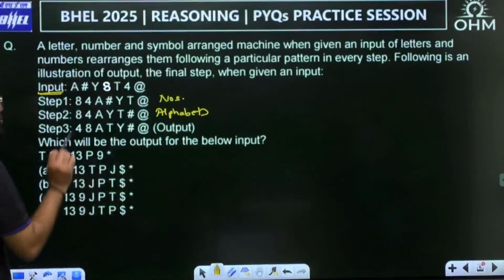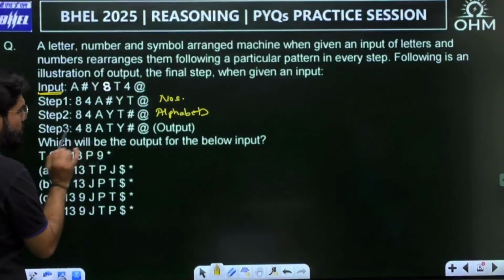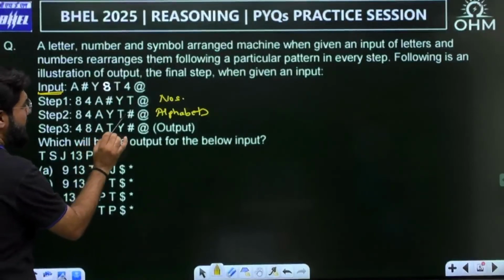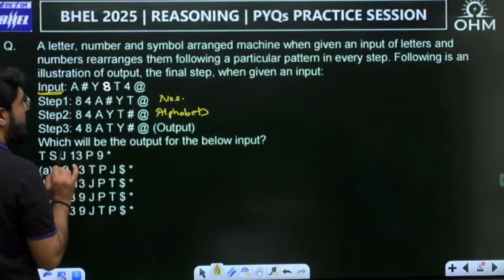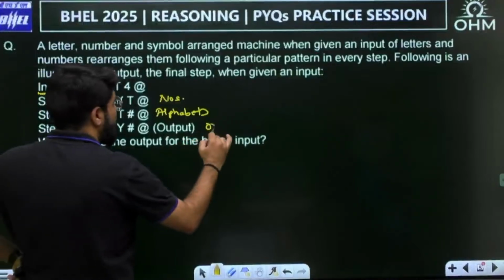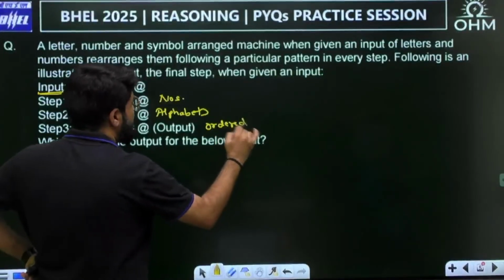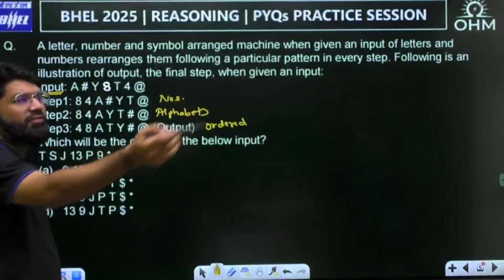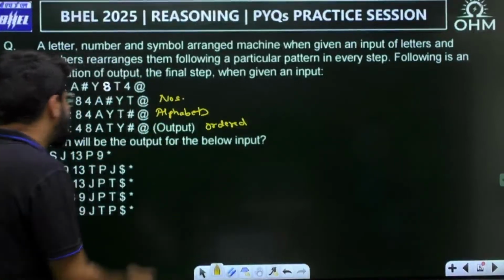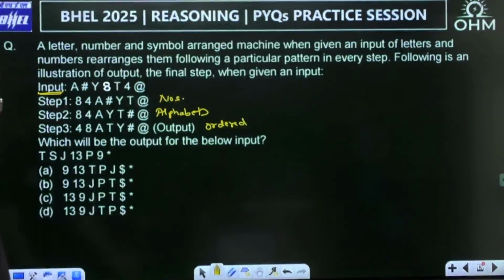And then what is the final output? Now see, 8 4 becomes 4 8. Looks like increasing order. Then ayt becomes aty. Yes, alphabetical order. So now it is an ordered output. Ordered means numbers in the increasing order and alphabets in the alphabetical order. And symbols of course at the end, right?